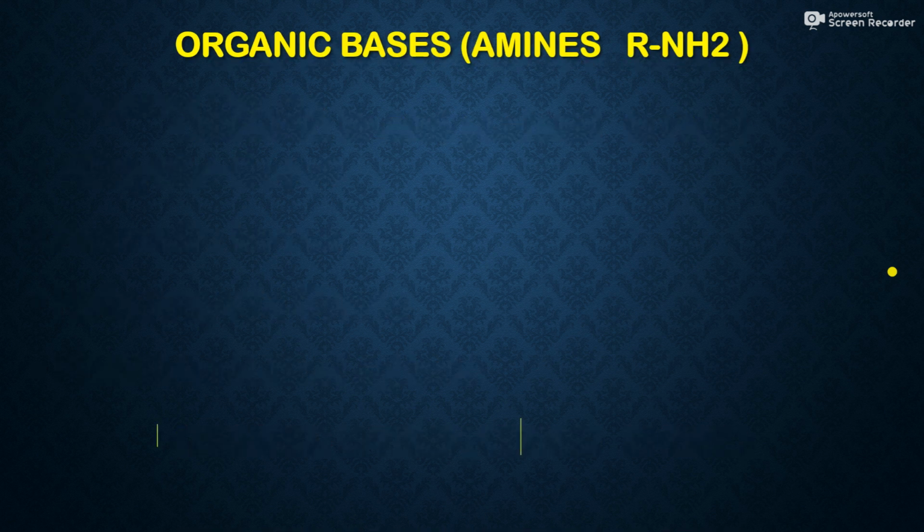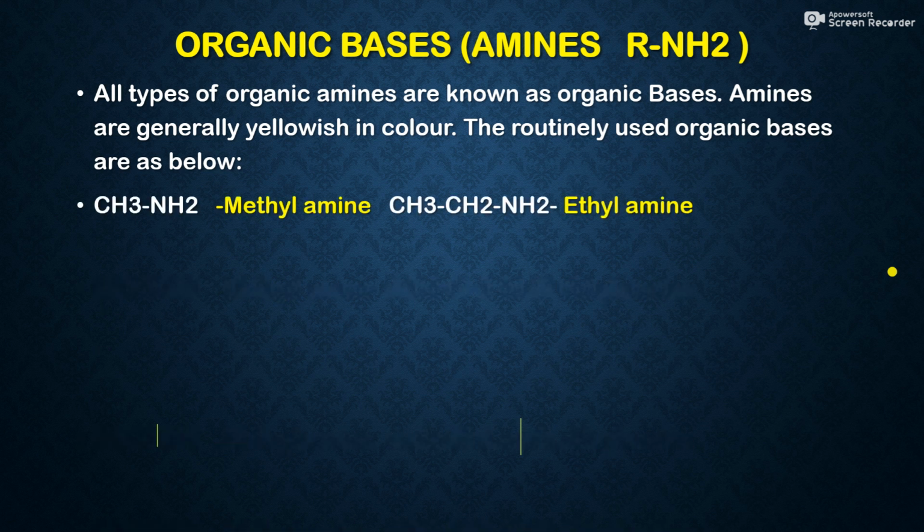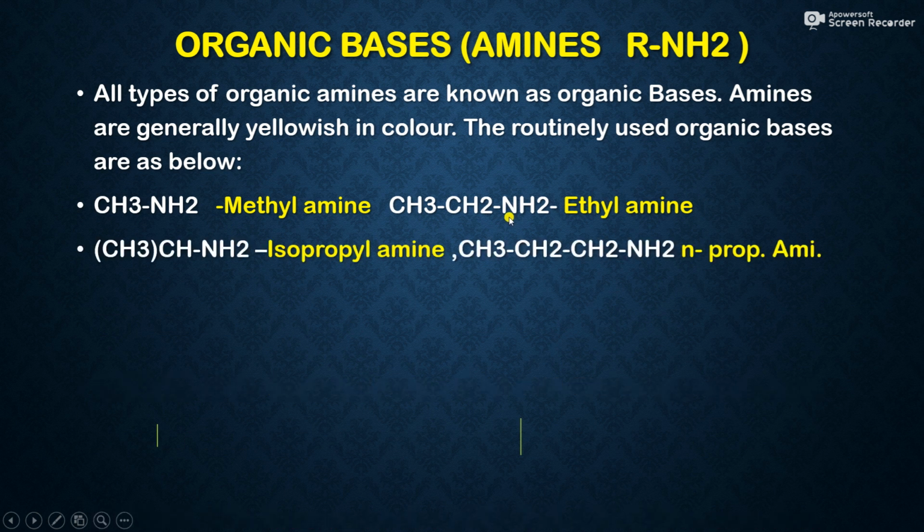Organic bases means amines. All types of organic amines are known as organic bases. Amines are generally yellowish in color. The routinely used organic bases are as below. First compound is CH3NH2, that is methylamine. CH3CH2NH2, that is ethylamine. The next one is isopropylamine, N-propylamine. The next one is tertiary butylamine.